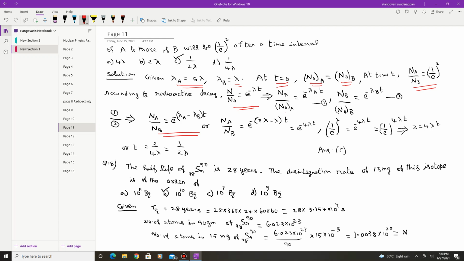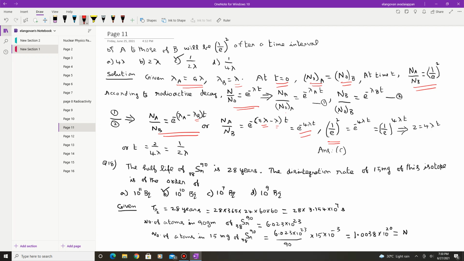Na by Nb is found to be e power minus of lambda A minus lambda B, but lambda A is given as 5 lambda and lambda B is given as lambda. You substitute and it finally reduces to e power minus 4 lambda t, but Na by Nb is given as 1 by e whole square.